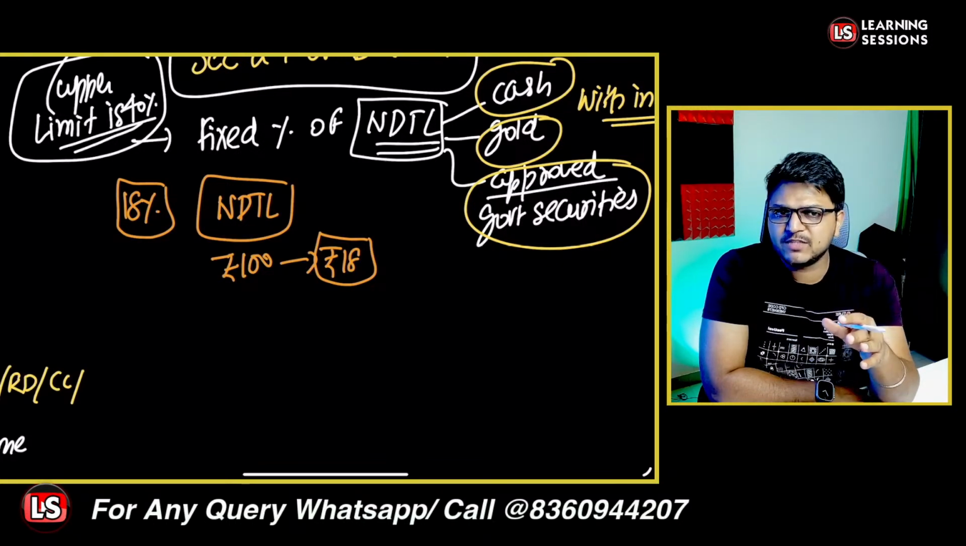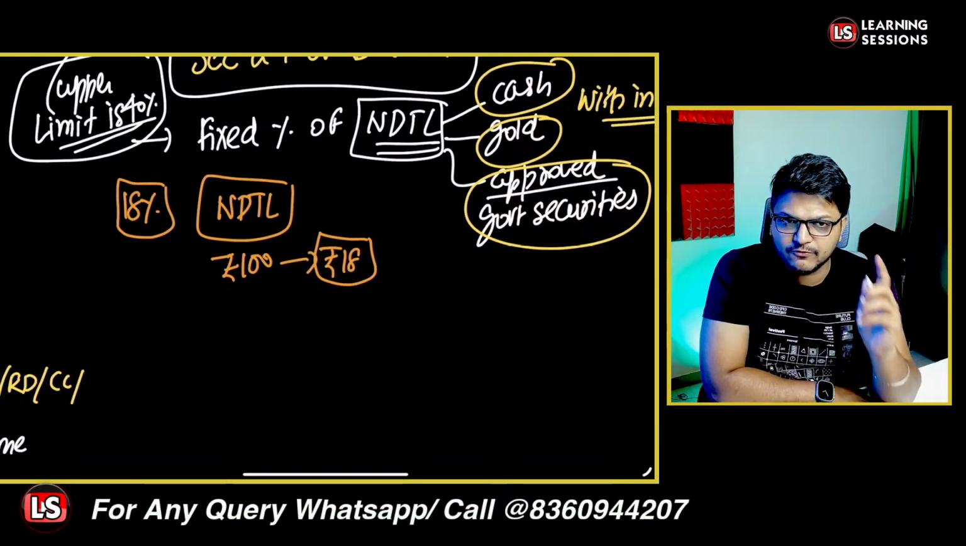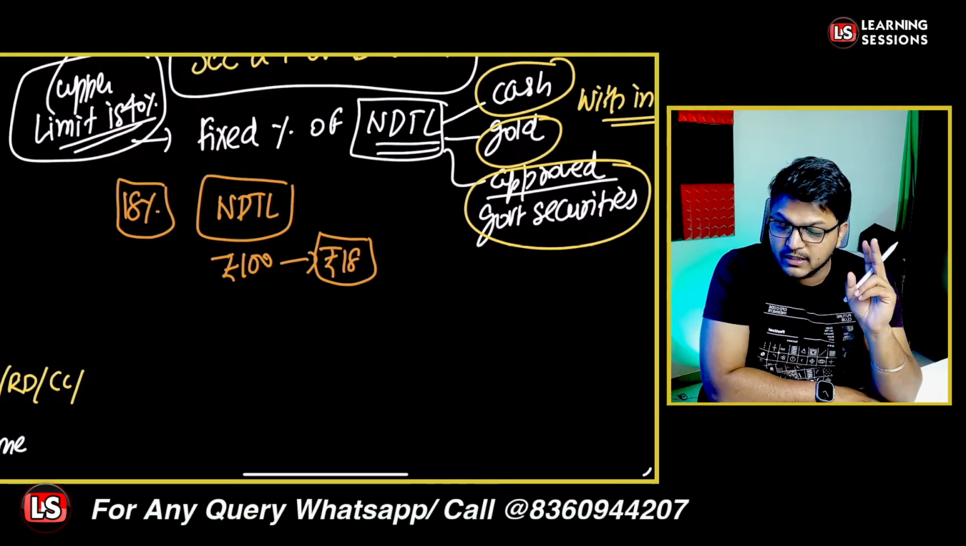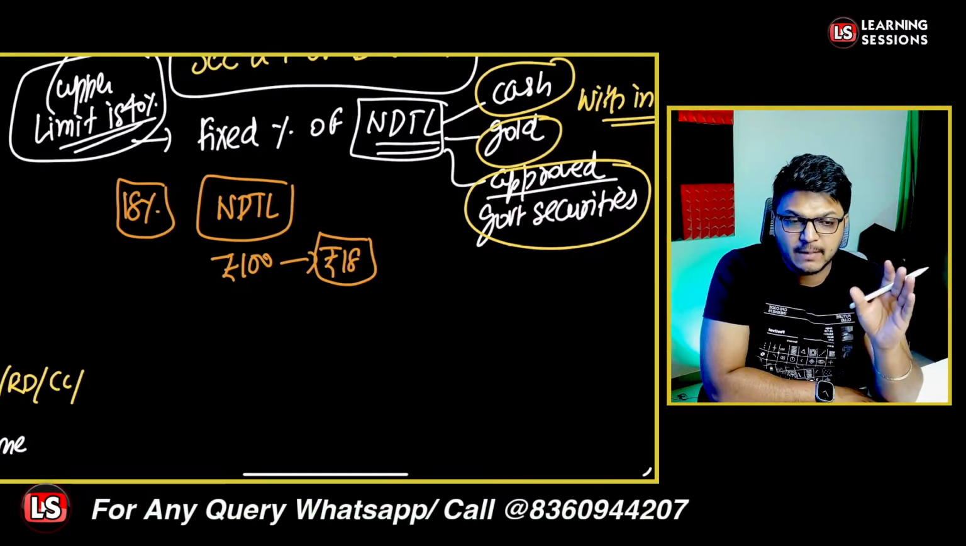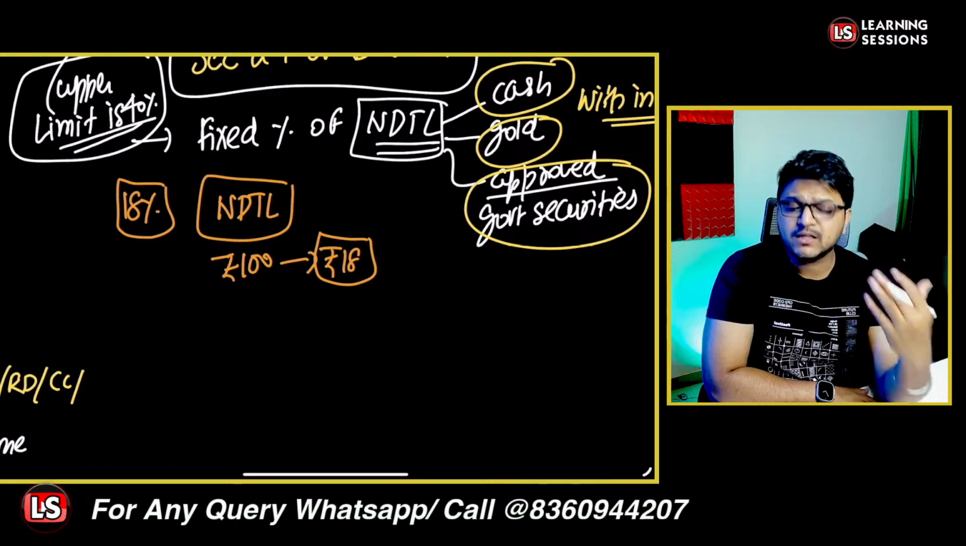And the Reserve Bank of India is basically responsible for the course that is to be maintained, and it can be in the form of cash in hand, in the form of government approved securities, or in the form of gold which is owned by the bank, right?